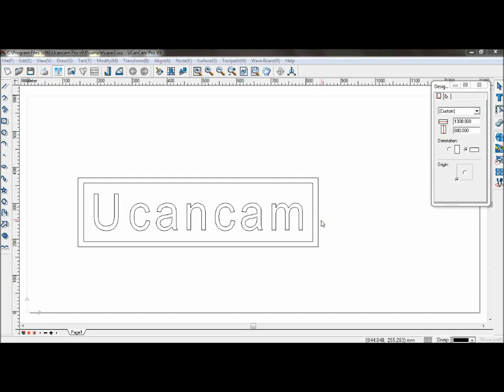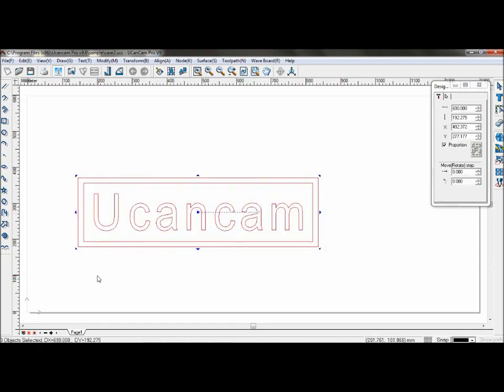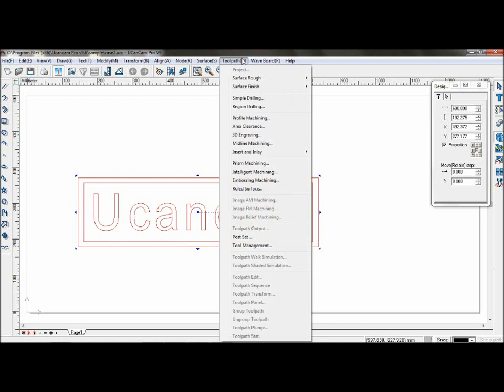Area clearance. Area clearance is to mill an area in the material. There are two types of milling, raster and offset. Select your text or object. Go to Toolpath, Area Clearance.